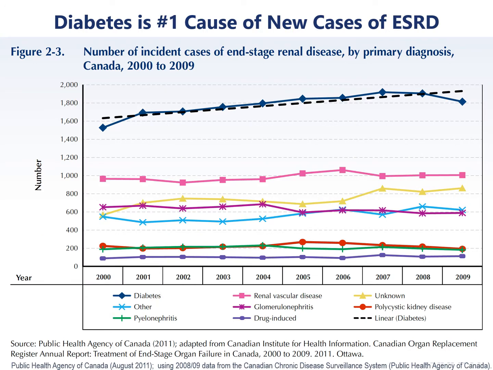In addition, diabetes continues to be the number one cause of new cases of end-stage renal disease in Canada. Therefore, it is important for us to understand what we can do to prevent the development of, as well as the progression of, CKD in diabetes.